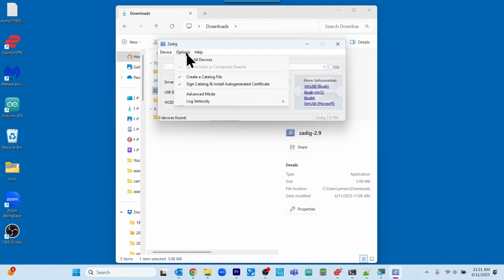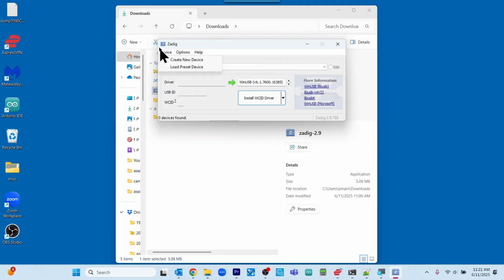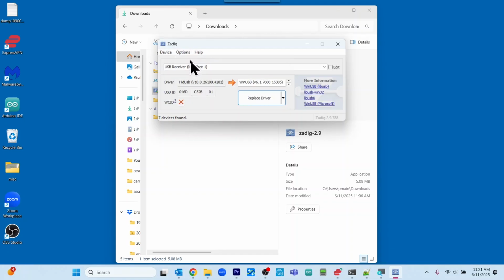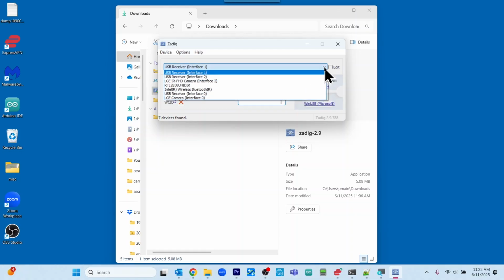So we're going to come up here to Options, and we're going to select List All Devices. And once we've done that, we're going to come down here and click on this drop down.